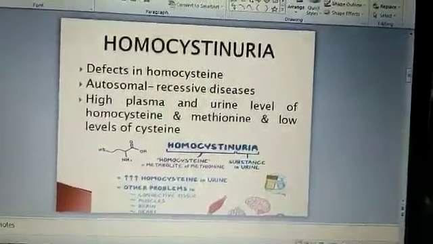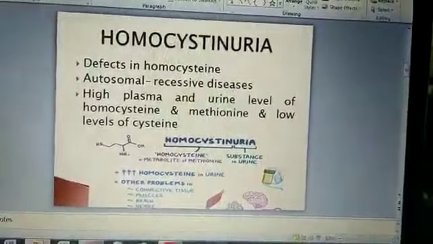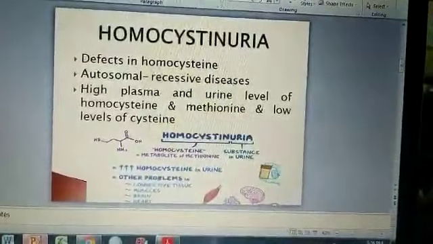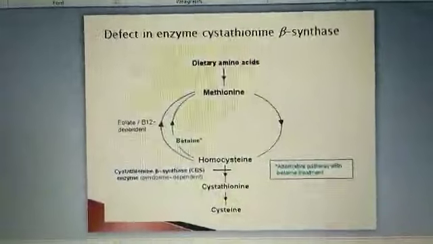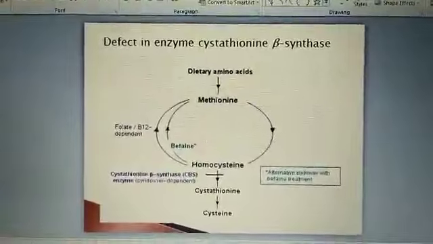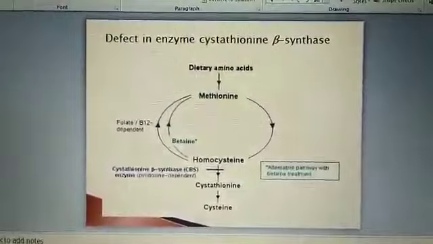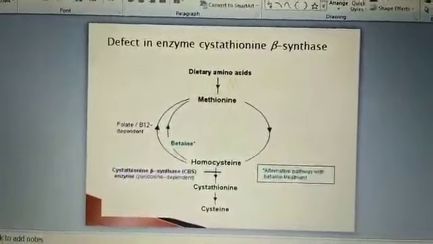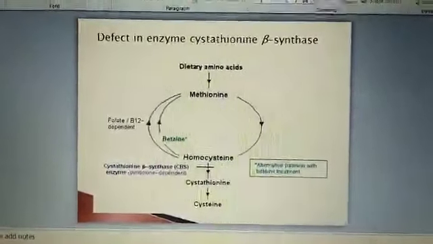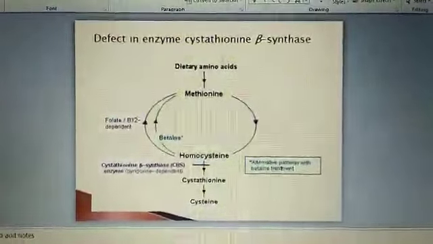This disease is characterized by high levels of homocysteine and methionine in plasma and urine, and low levels of cysteine in urine and plasma. Many defective genes are responsible for this disease, but the most common is the CBS gene. CBS stands for cystathionine beta synthase. This gene is responsible for producing the enzyme cystathionine beta synthase. This enzyme converts homocysteine to cystathionine.